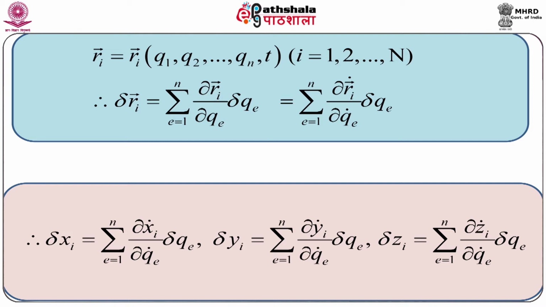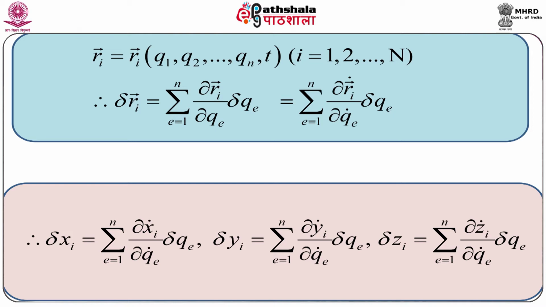Delta Ri vector is equal to summation over k of del Ri vector del qk into delta qk. This can be written as summation over k del Ri vector dot del qk dot into delta qk. We have already obtained the result del del qk of Ri vector equal to del del qk dot operated on Ri vector dot. In previous module, we have used that result here.